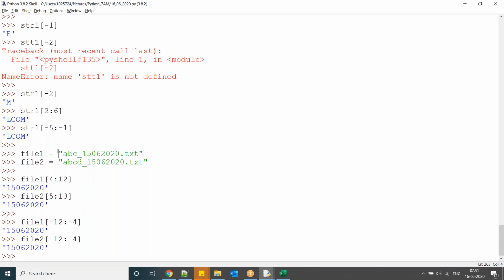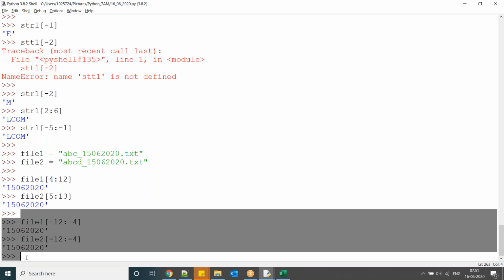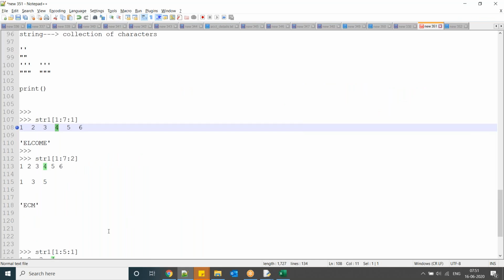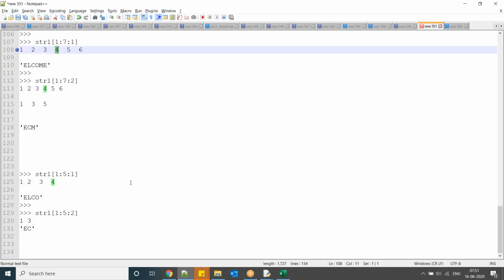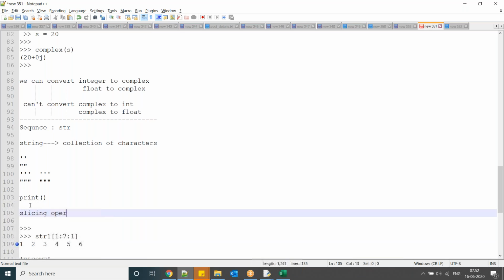So instead of writing multiple logics for multiple files, if the file pattern is same, I can use this negative index. So in the folder I have multiple files, the file names are different, but I want to process a particular data, then you can go for these things. There this negative index will help you. So this is a slicing operation. Whatever we discussed here are all slicing operations.